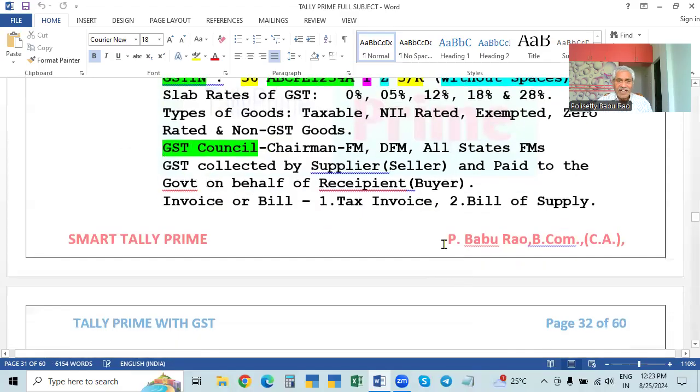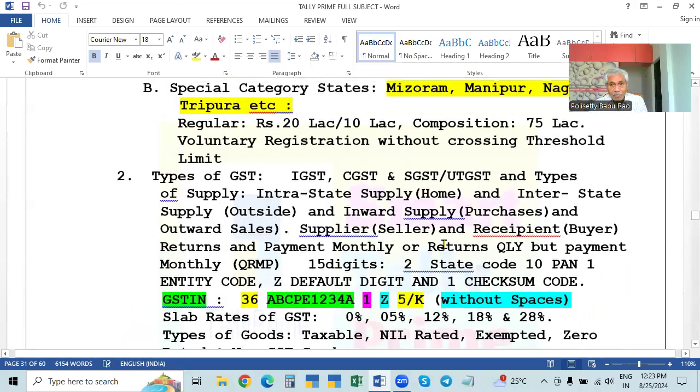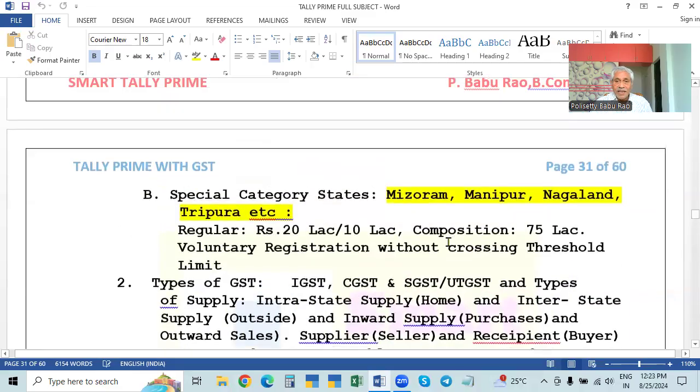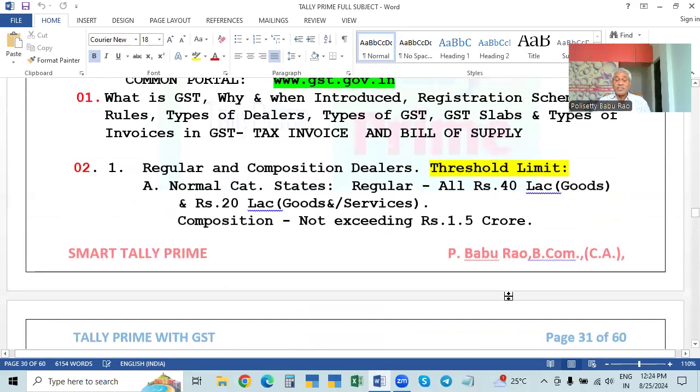So this is about the taxes. This is to be implemented in the tariff. And one more thing we will learn here: every person registered under the GST, that means a registered dealer. An unregistered dealer, not registered, has no GST applicable to him. Leave it. Only the registered person is called a registered dealer.